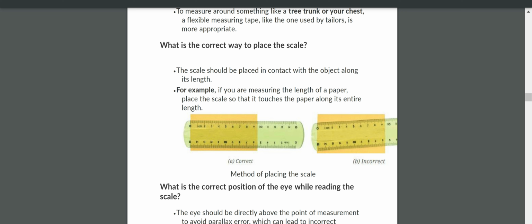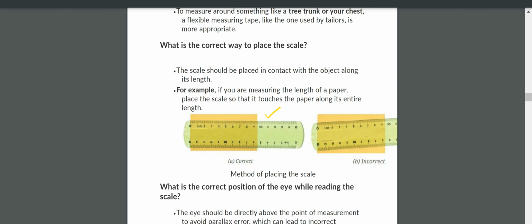Horizontal length and vertical length. Yes. How will you use the scale? Don't put the scale crossly. So it is already there. This is the correct way to measure the length by using the scale. This is the correct way.